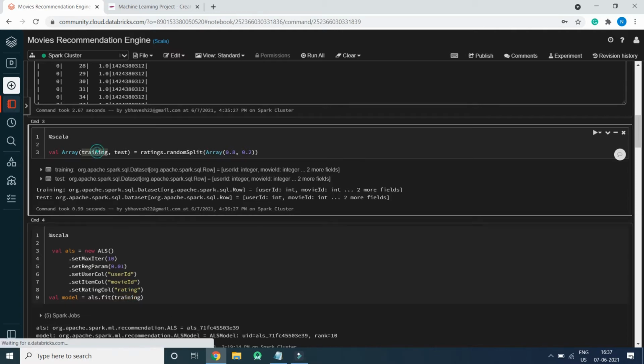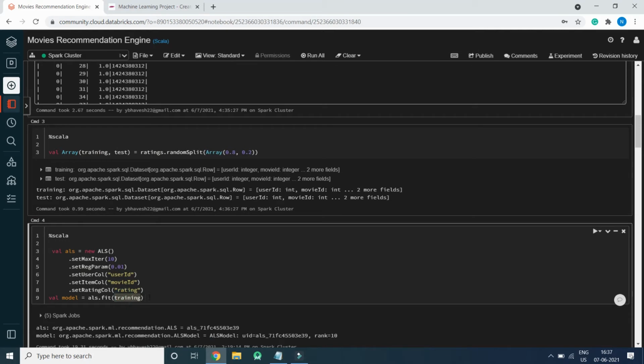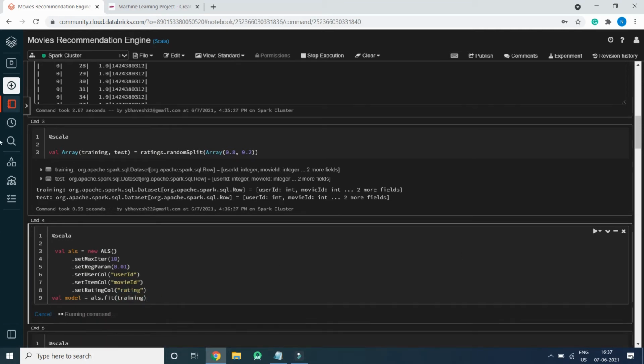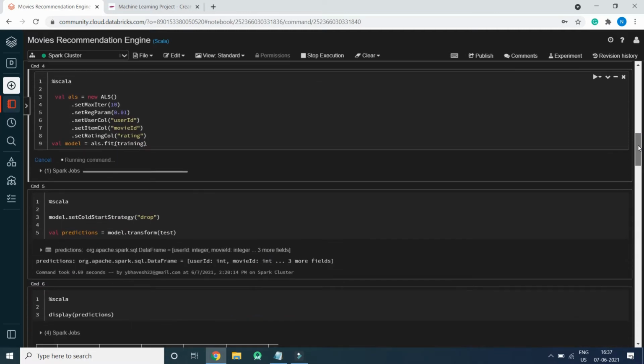This training data will be passed over here and we will train the model. Once the model gets created, we will test the model by using the test data.